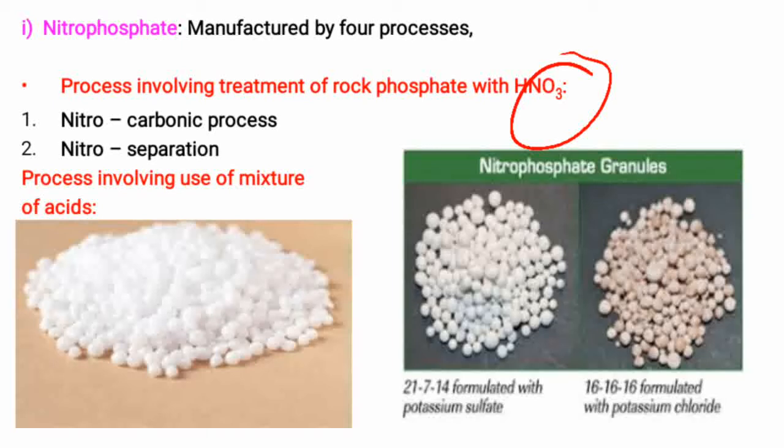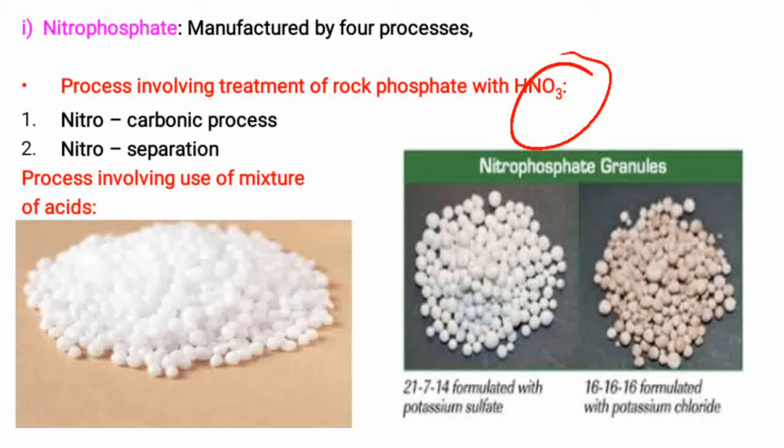It is manufactured by 4 processes only. Firstly, the nitrocarbonic process; second, nitro separation; third, the process involving use of nitric acid and phosphoric acid, and that fertilizer is phosphonitric nitrophosphate; and fourth, the process involving use of nitric acid and sulfuric acid, from which sulfonitric nitrophosphate fertilizer is obtained. The last two processes involve use of a mixture of acids: nitric acid, phosphoric acid and sulfuric acid.